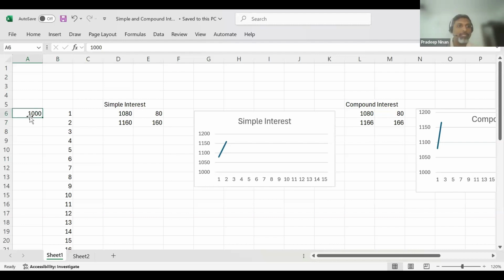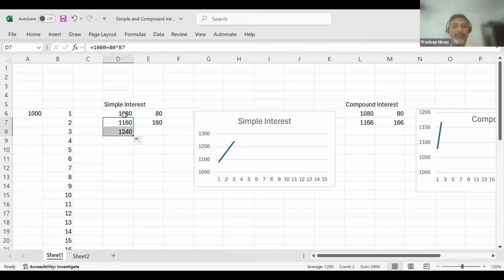Let us say he earns 8% per year. All of you know 8% of 1,000 rupees means in the first year he will earn 80 rupees. Second year he will earn 80 rupees more, 160 rupees. Third year he will earn 80 rupees more. So little by little you can see his amount is increasing. First it was 1,080, then 160 rupees got added, then another 80 rupees got added.